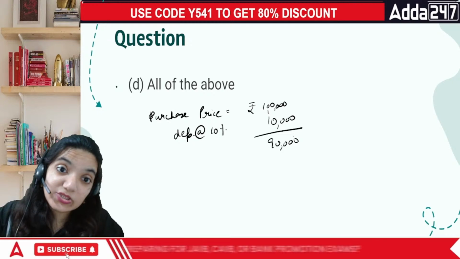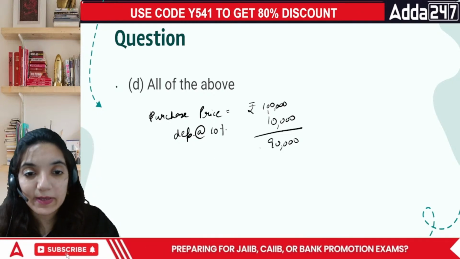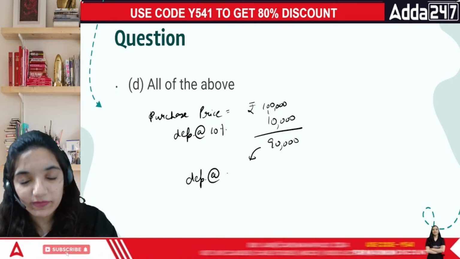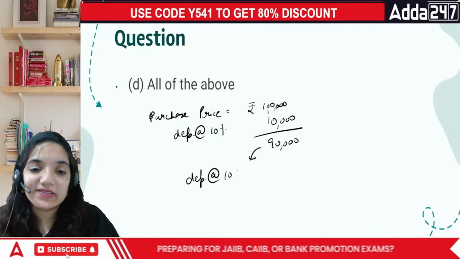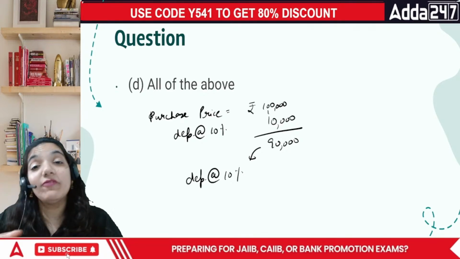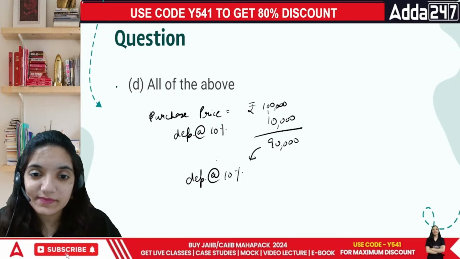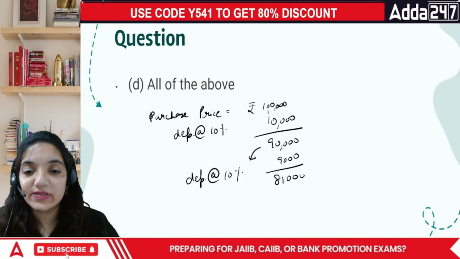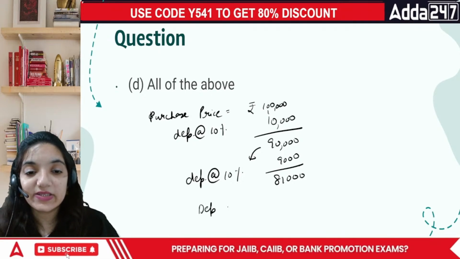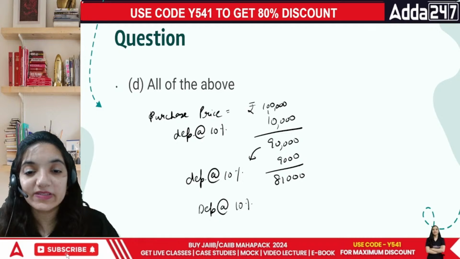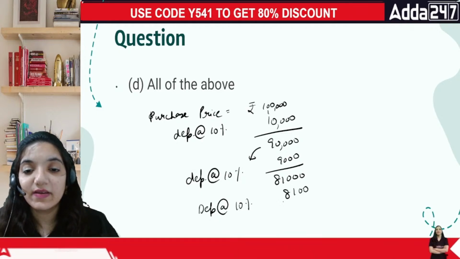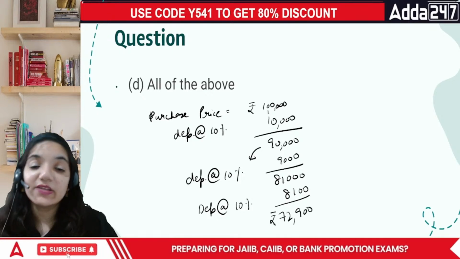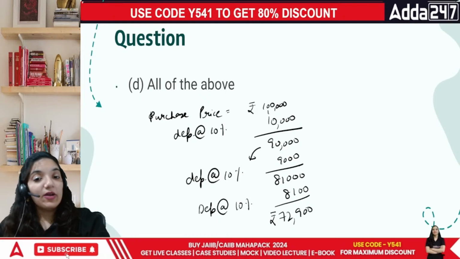Now the depreciation under written down value method, the depreciation is charged on the opening value of the current year, or you can say the closing value of last year. So depreciation is 10% of 90,000, not 1 lakh. This is 9,000. So you're left with 81,000. Then depreciation at the rate of 10%, which is 8,100, and we are left with 72,900 rupees. So this is called written down value method, everyone.